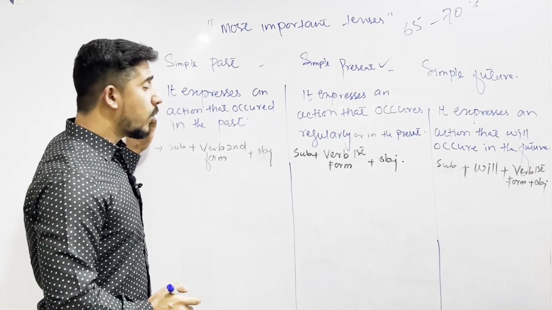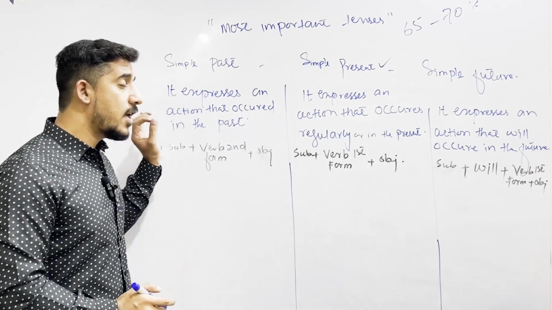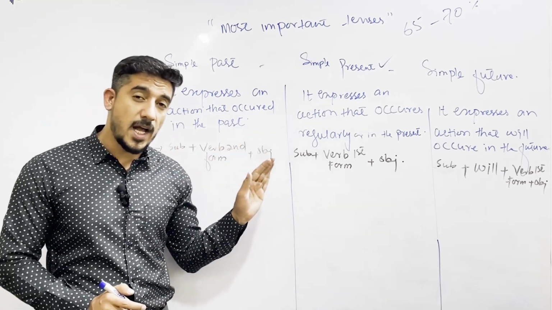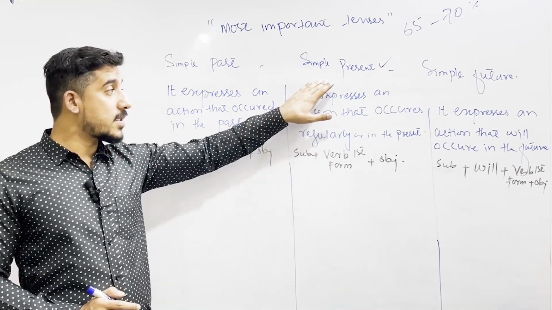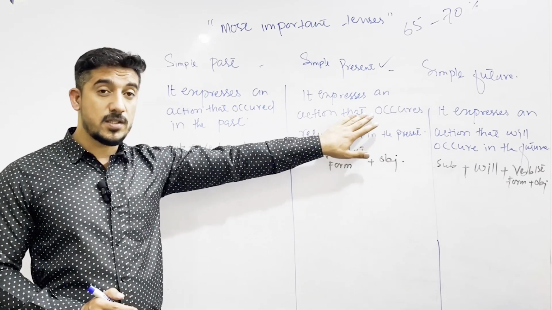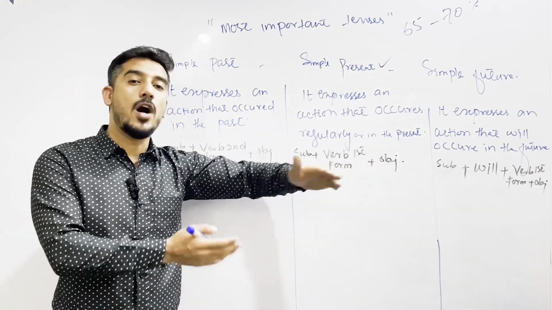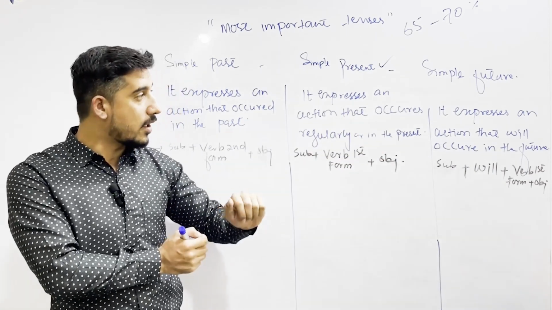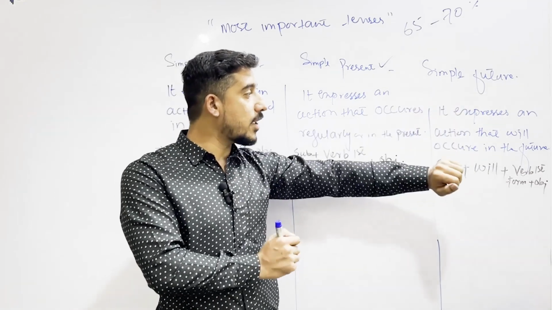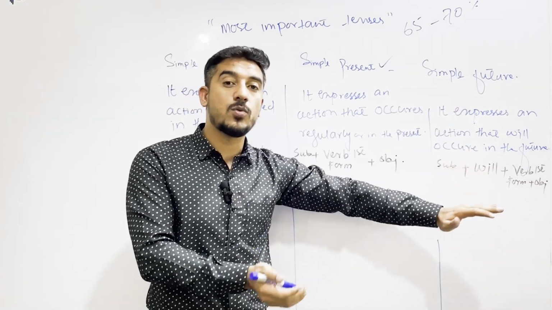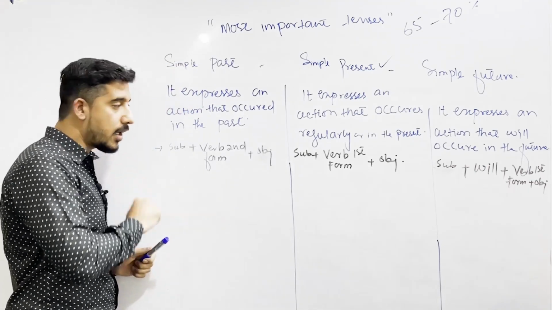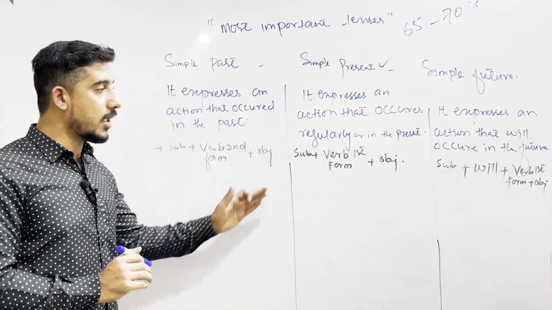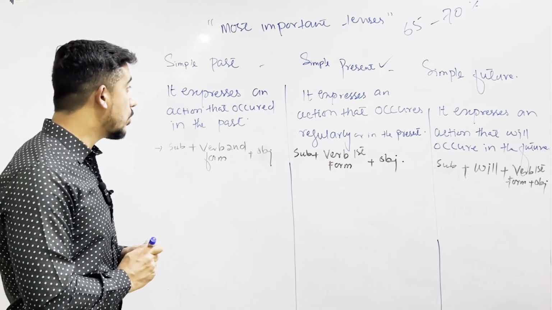Now, what is simple past tense? It expresses an action that occurred in the past. And what is simple present tense? It expresses an action that occurs in the present or actions that happens regularly. And simple future is describing an action that will happen in the future. Coming towards simple past, clearing it first, understanding it, and step by step we are leading towards those two other tenses too.